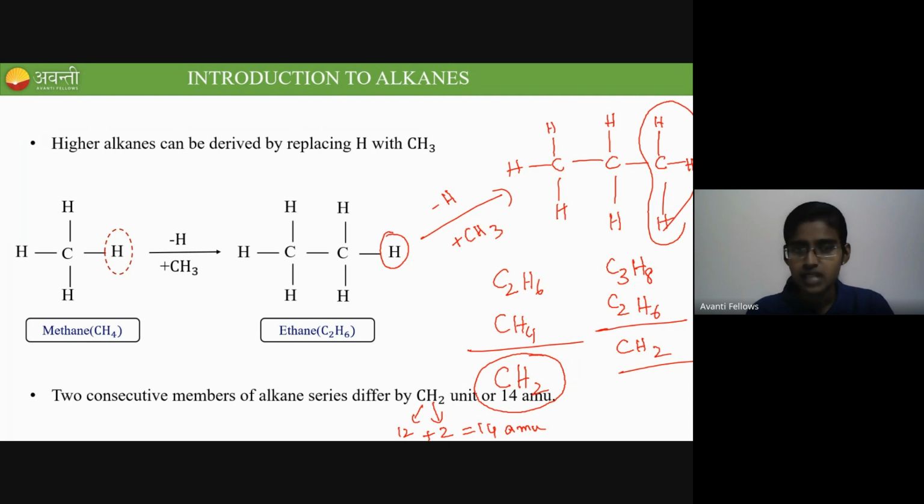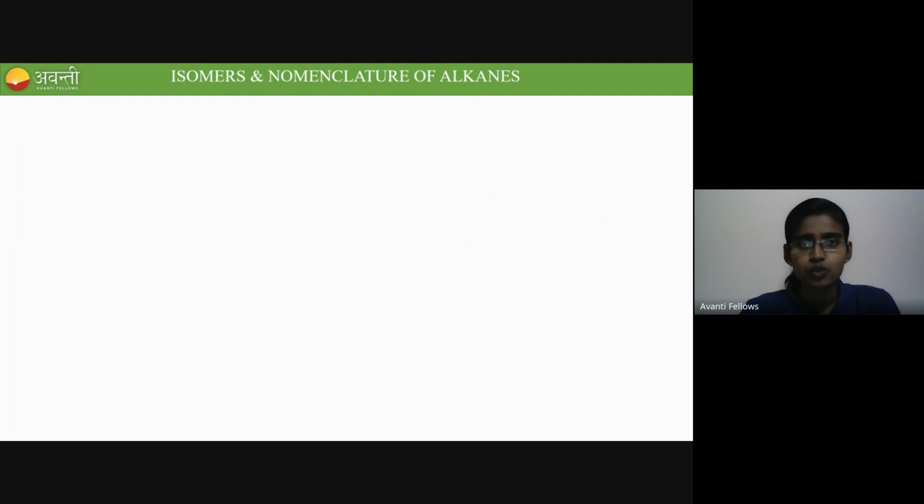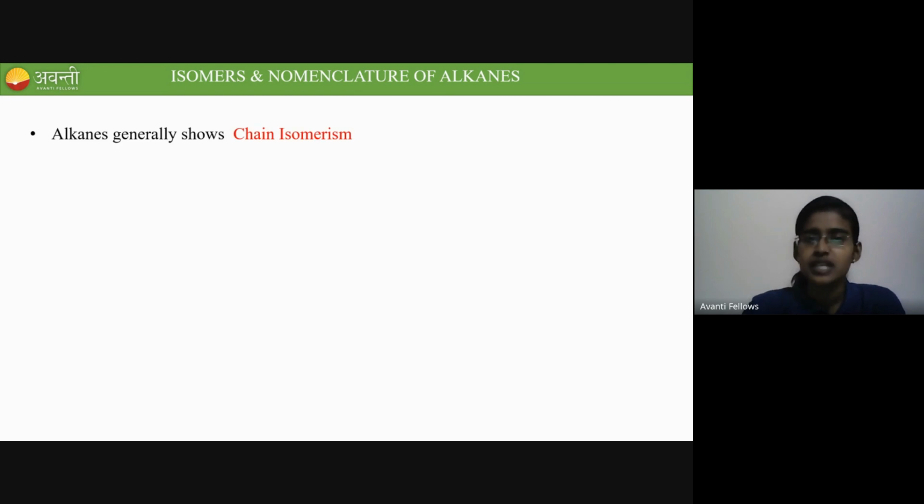So next I'll go on with the 4th topic of today's class, which is the isomers and nomenclature of alkanes. Already we have discussed isomers and nomenclature in the previous lesson. Now we are specifically going to see it for alkanes. Talking about the isomers, alkanes generally show chain isomerism.